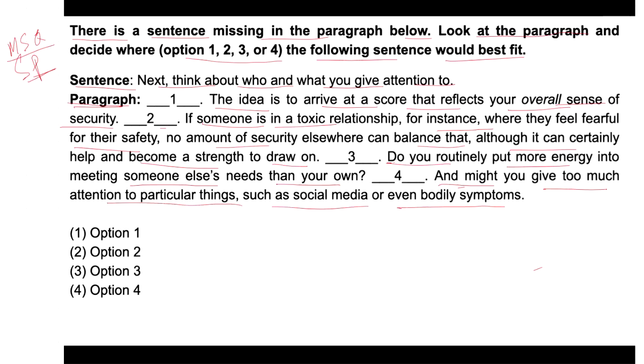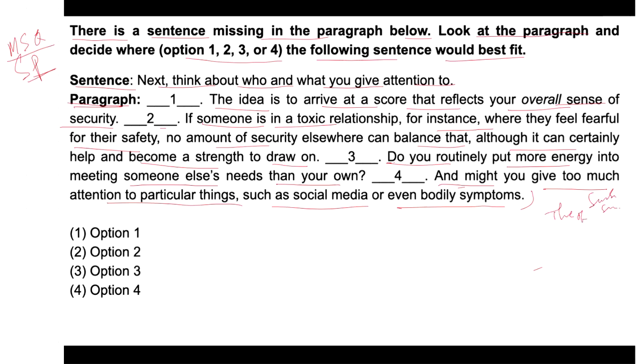Okay, so if you see, the paragraph tries to assess the sense of security, and how paying attention to certain aspects of life can affect it.